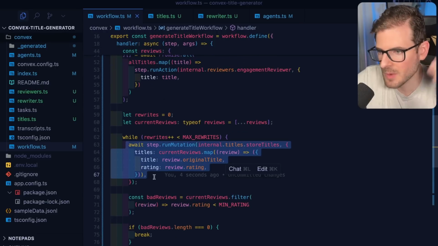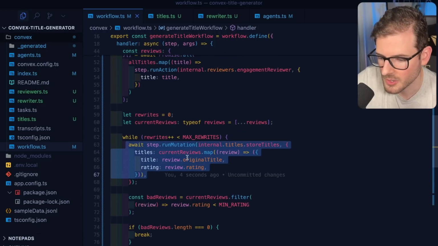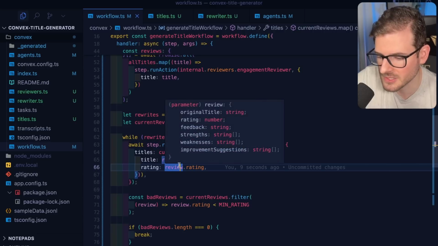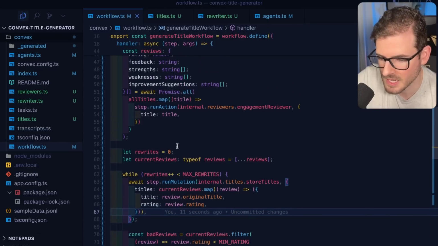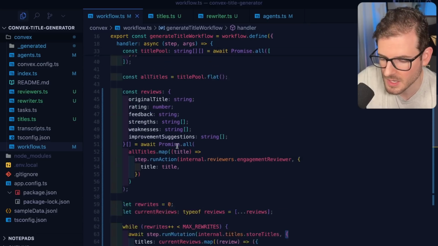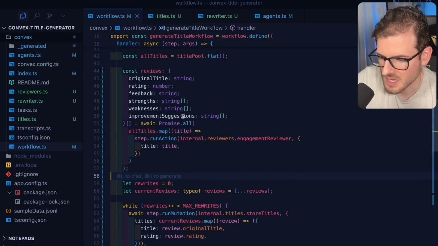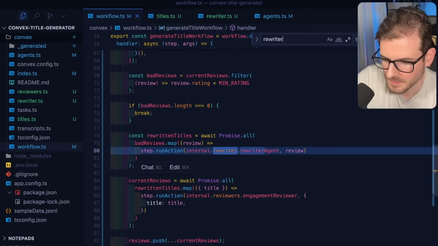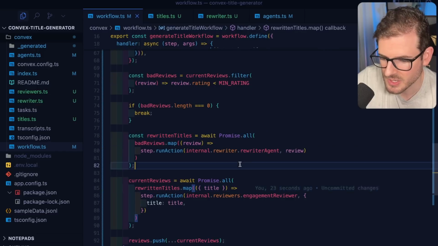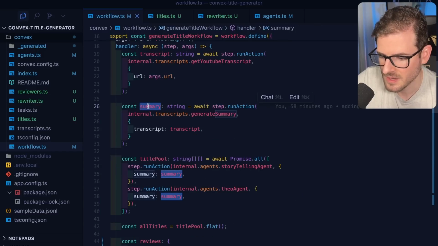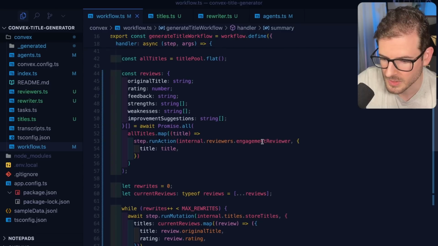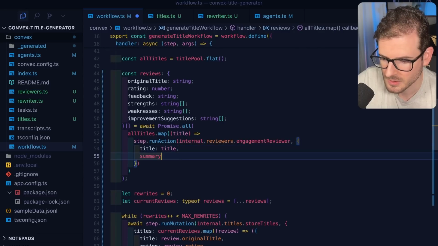Basically, every time we rewrite, I want to just store all the new reviews that we're getting, so we can actually see these pop up as it's doing stuff. Right now, there's not that much feedback and we have to wait to the very end of the process. Not the best. And then secondly, we want to figure out a way for the rewriter to take in the original summary. So I think we need to take this summary, and it should probably be passed in to the engagement reviewer.